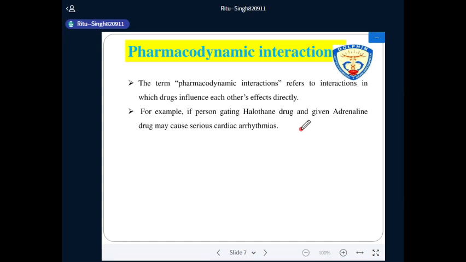So when both halothane and adrenaline are given together, adrenaline causes serious cardiac arrhythmia. So this is all about drug interaction during pharmacokinetic and pharmacodynamic processes.